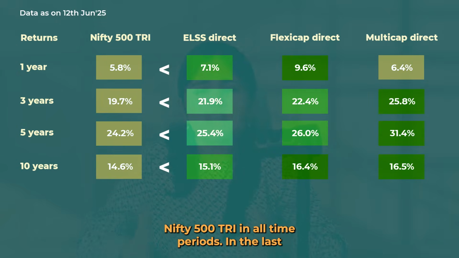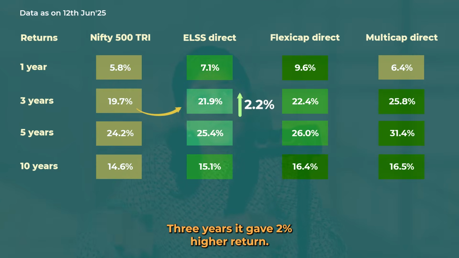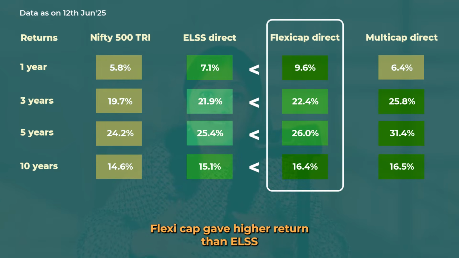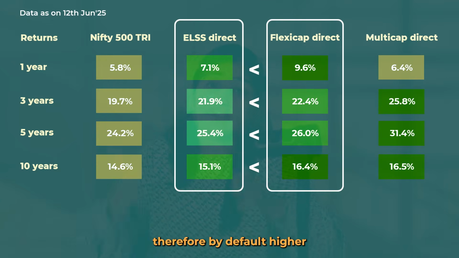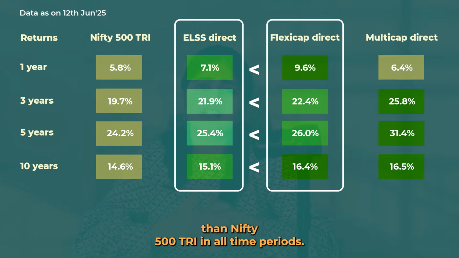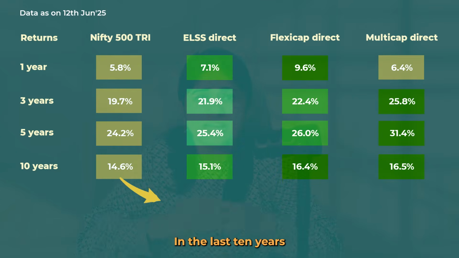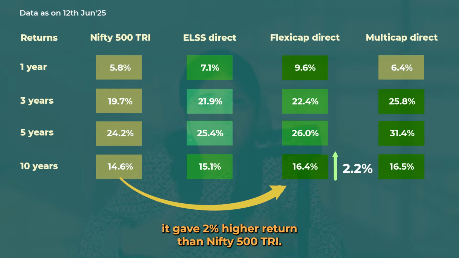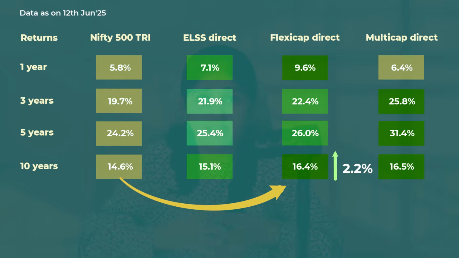ELSS beat Nifty 500 TRI in all time periods. In the last 3 years, it gave 2% higher return. FlexiCap gave higher return than ELSS and therefore by default higher than Nifty 500 TRI in all time periods. In the last 10 years, it gave 2% higher return than Nifty 500 TRI.